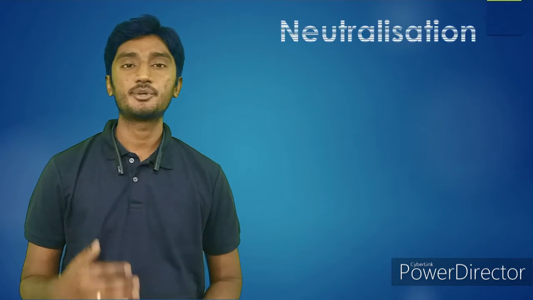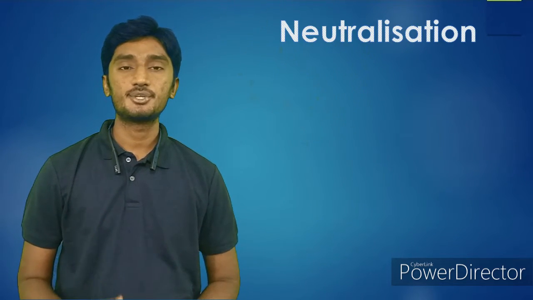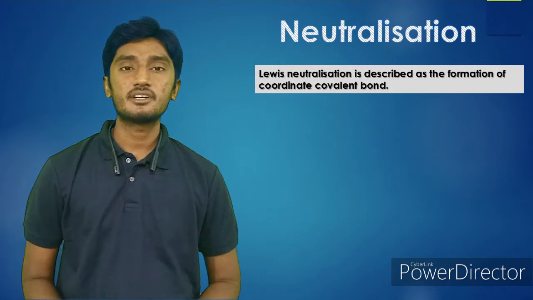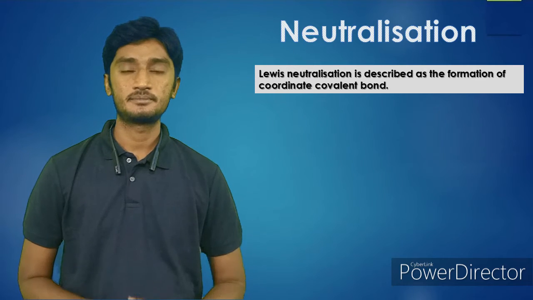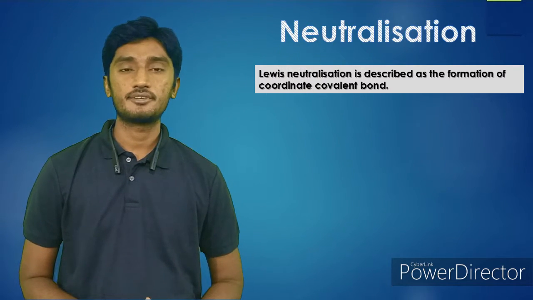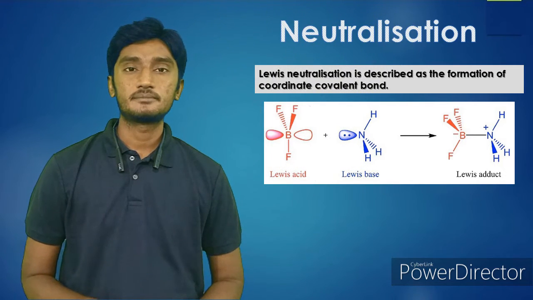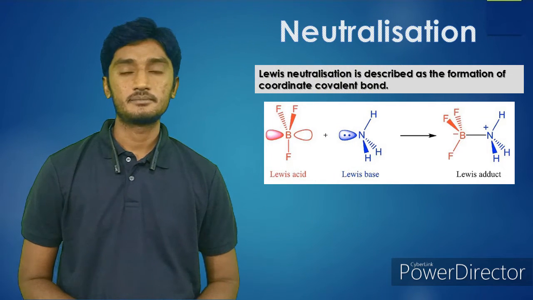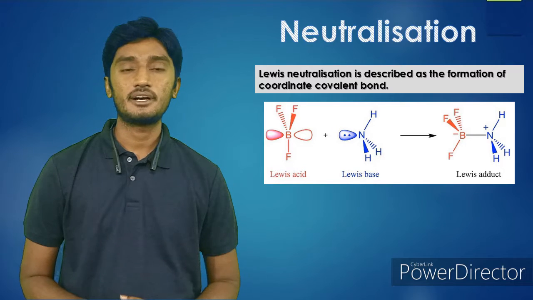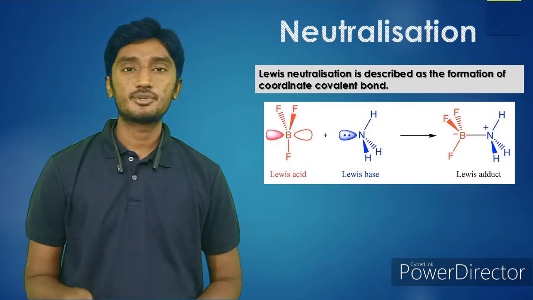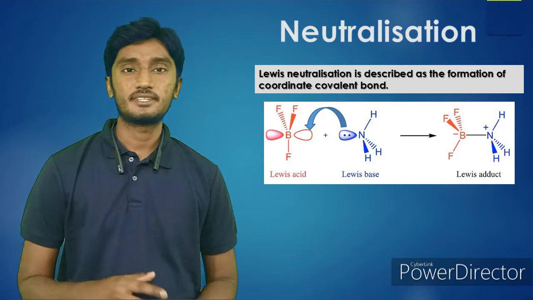So next we'll see neutralization. This Lewis neutralization is described as the formation of a coordinate covalent bond. For example, if you take this reaction, here on ammonia you have one lone pair of electrons. In BF3 you have one empty orbital. So in ammonia, the nitrogen donates the lone pair to BF3.